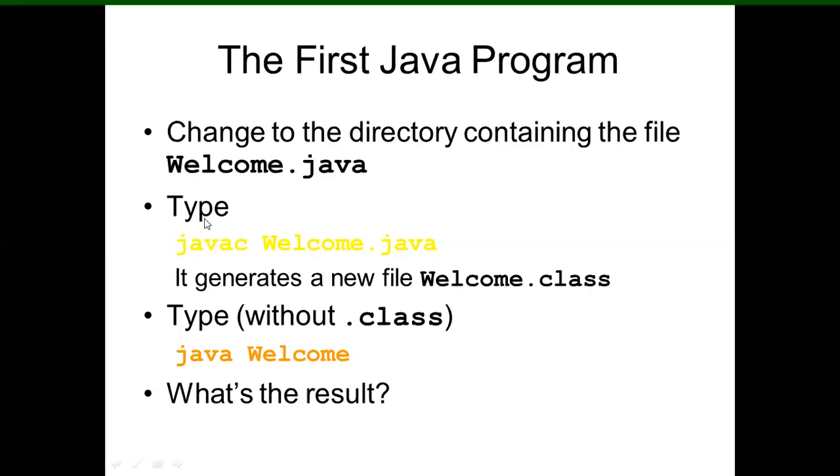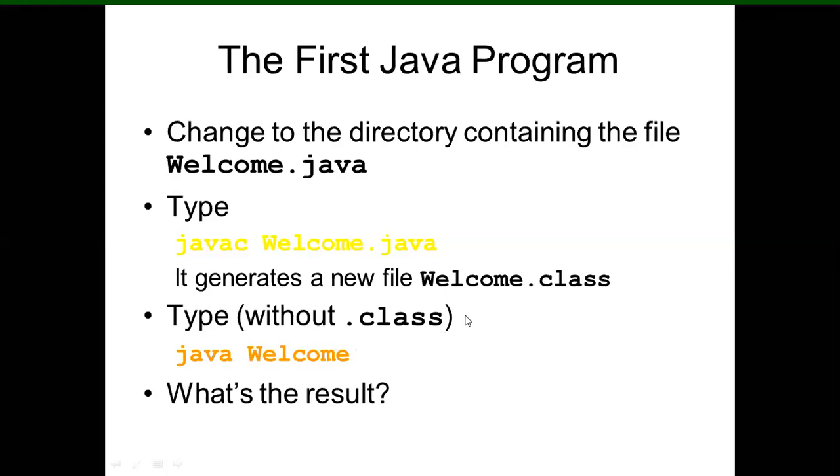Now type, after changing the directory, javac welcome.java. Okay, you have to type javac welcome.java. It generates a new file. Okay, whenever you will write this javac welcome.java, then it generates a new file by the name of welcome.class. Then type without dot class.